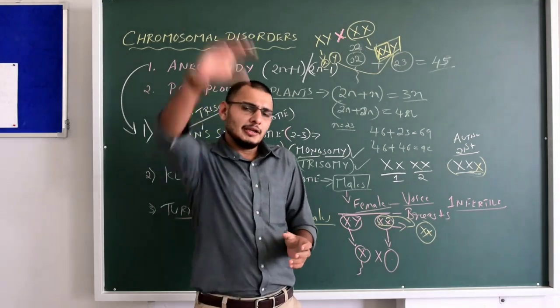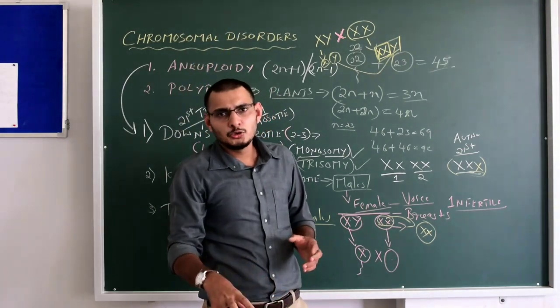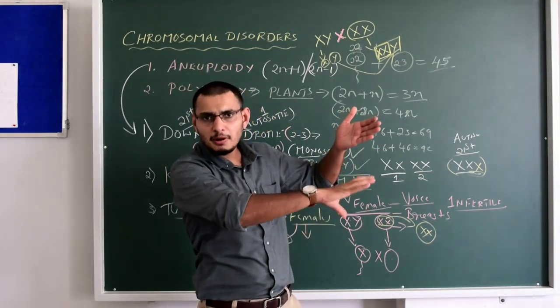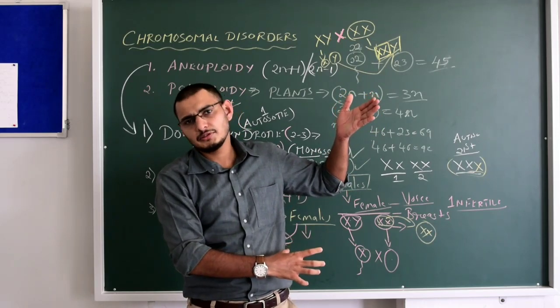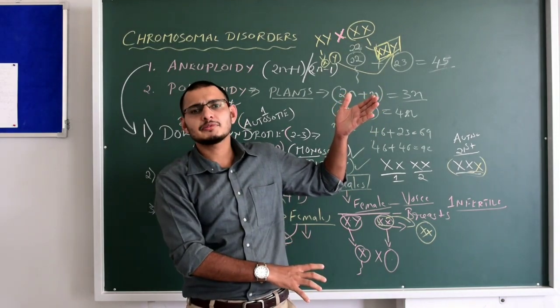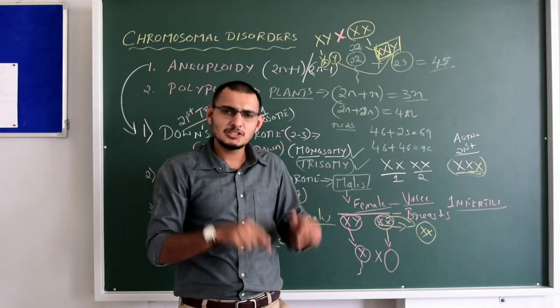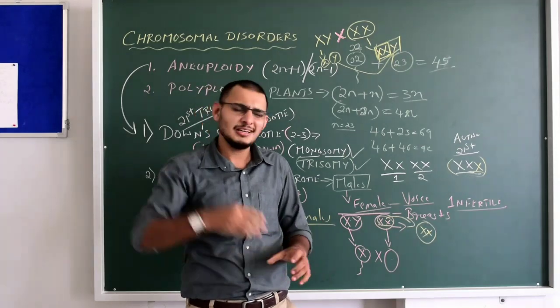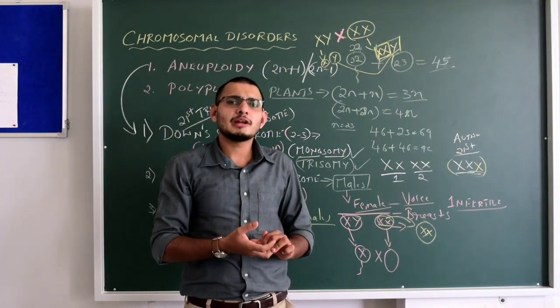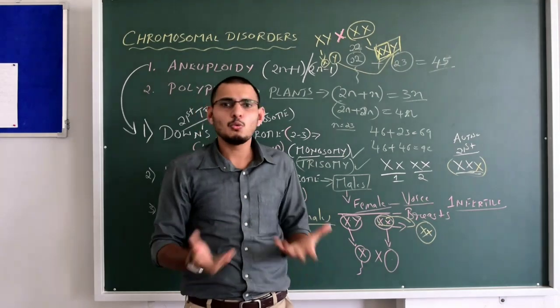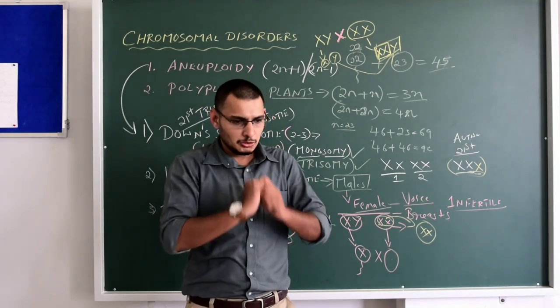That means it could be sex determination in humans. You write the explanation part and after that you write the schematic representation. If you fail to write the schematic representation, you are going to lose the marks. This is what I have seen in many papers, that you people forget to write the schematic representation. I don't know what is the reason behind it. Okay, so make sure of that.